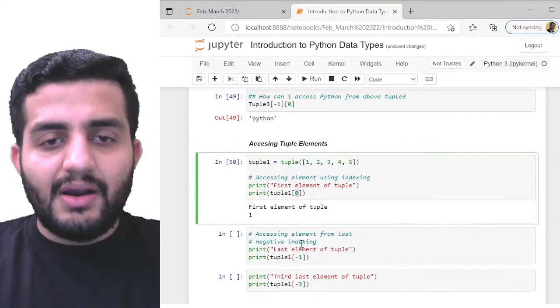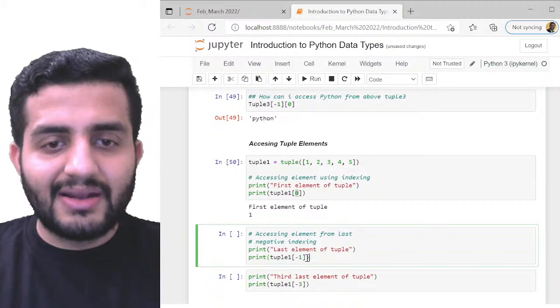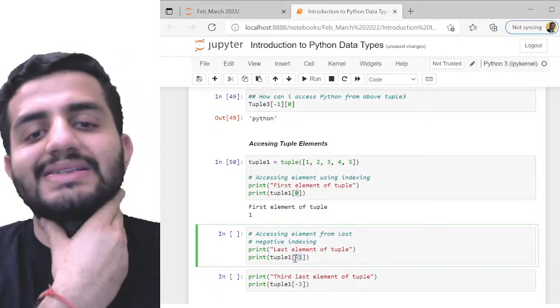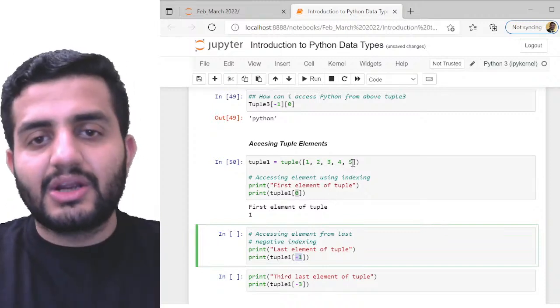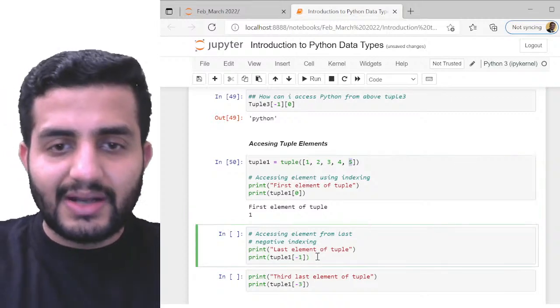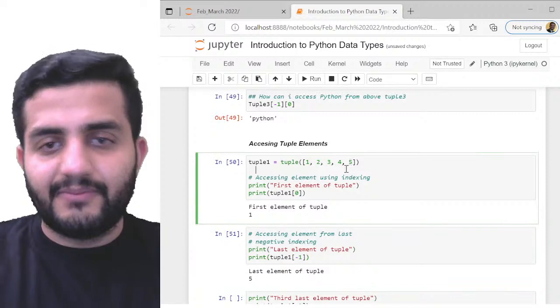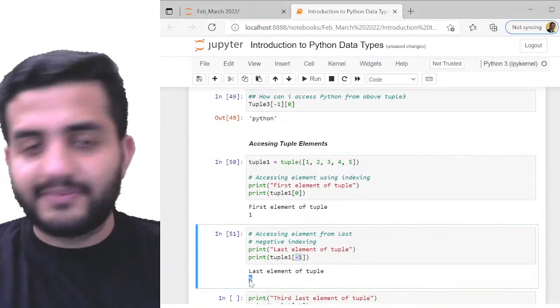Cool. So now again, how can I access the last element? Again, the same indexing logic, guys. So -1 is going to give me the last element of my tuple, right? By giving -1, I'll have what? This is going to give me 5, right? So if I do it like this, the last element of my tuple is going to give me 5. Clear?